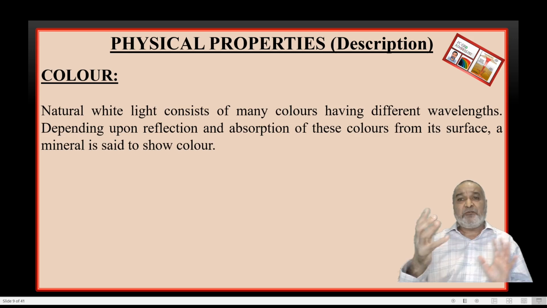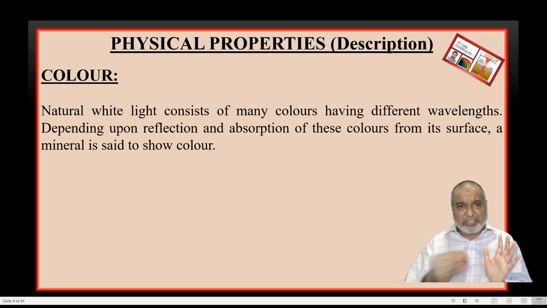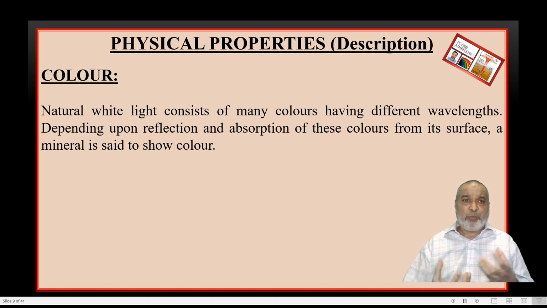The sunlight, which contains all wavelengths, will be incident on that, and on the surface there will be two important phenomena taking place. One is reflection and the second one is absorption. Some of the rays are reflected back and some of the rays are absorbed, and depending upon which color has been reflected, we are going to see the color of that particular mineral.